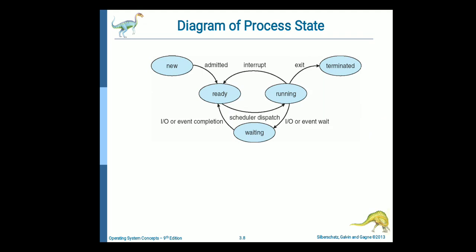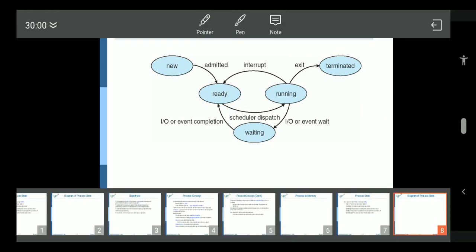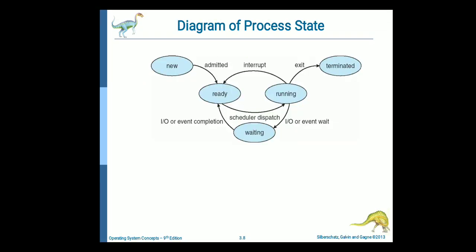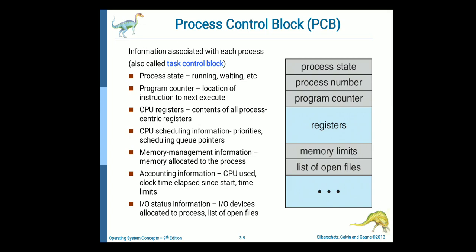Okay, so process PCB. The next slide is based on PCB. Information associated with each process: the PCB is a data structure maintained by the operating system for every process. The PCB is identified by an integer process ID, PID. The PCB keeps all the information needed to keep track of a process, as listed below in the table.